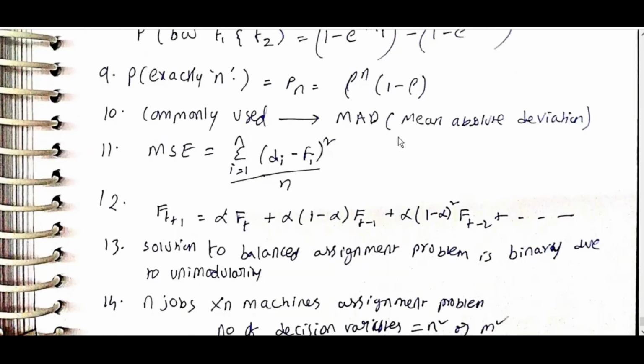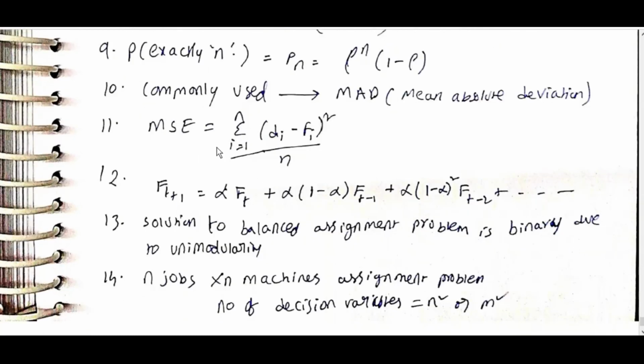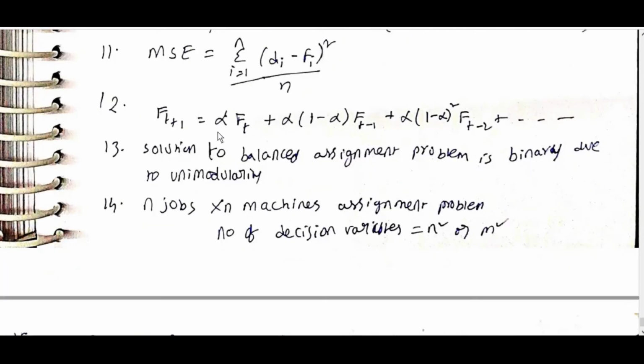Commonly used: mean absolute deviation. MSE is equal to sigma i is equal to 1 to n of di minus fi whole square by n. Ft plus 1 is equal to alpha Ft plus alpha into 1 minus alpha Ft minus 1 plus alpha into 1 minus alpha square Ft minus 2, and so on.